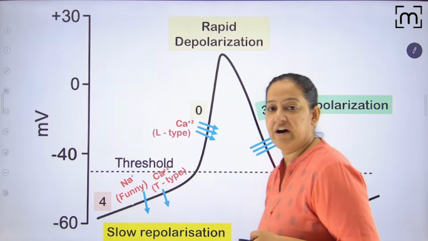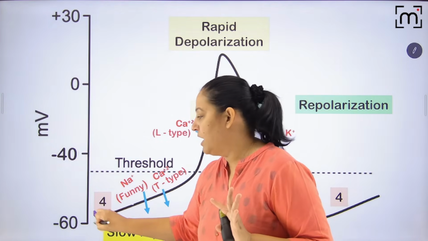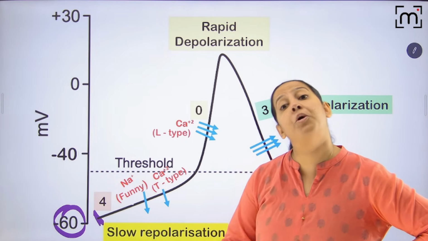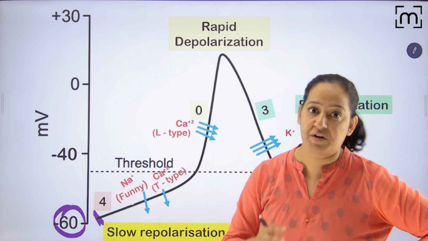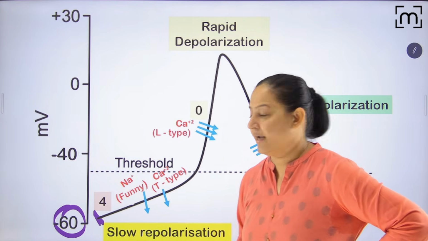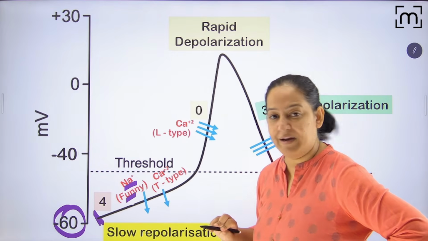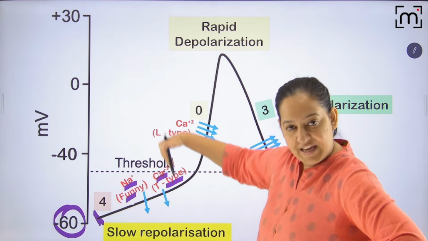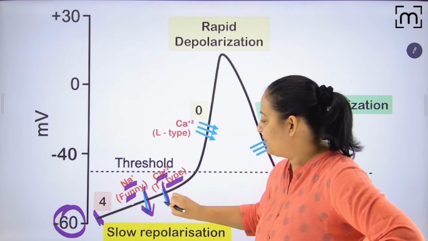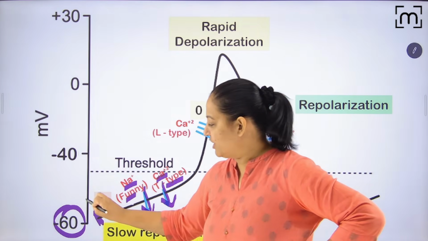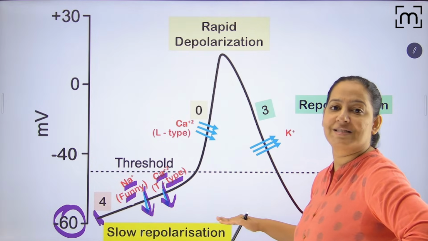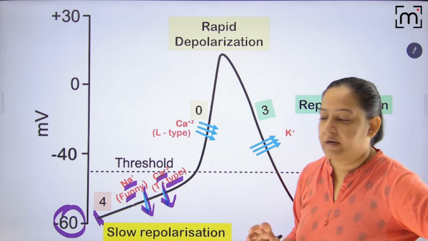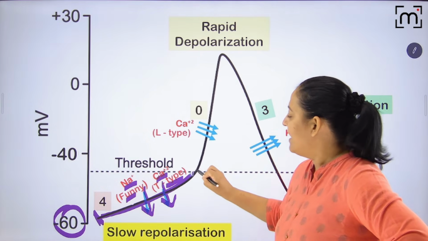So you can see in the graph, here the resting membrane potential is -60, not -90. I told you in the beginning. Here the resting membrane potential is -60 in contrast to non-automatic fiber where it was -90. Now here you can see funny sodium channels open, and T-type calcium channels open. So sodium influx, calcium influx. You can see the membrane potential is decaying. It is not maintaining at -60, in contrast to non-automatic fiber where it was maintaining at -90 for long. Here it is rising and reaching the threshold.